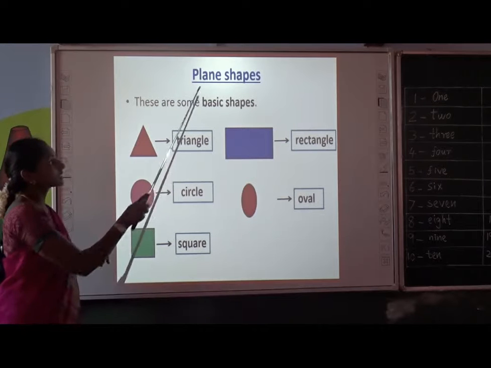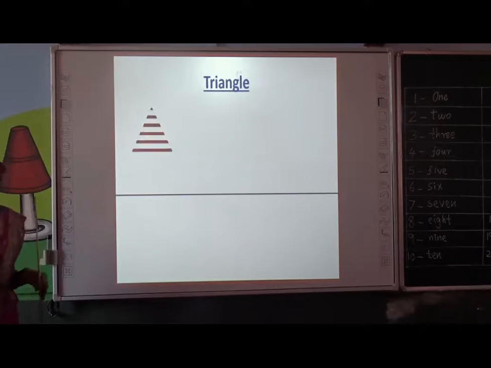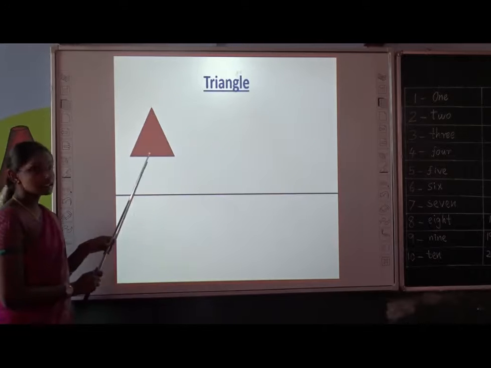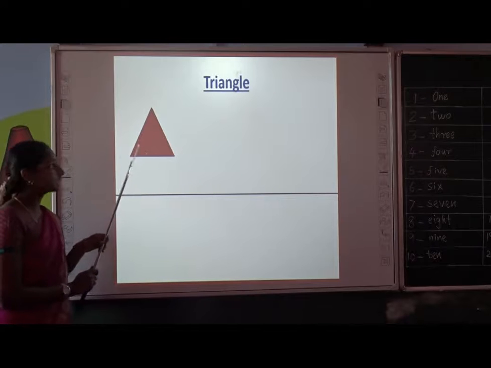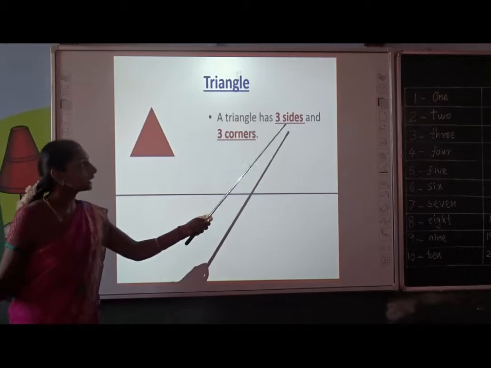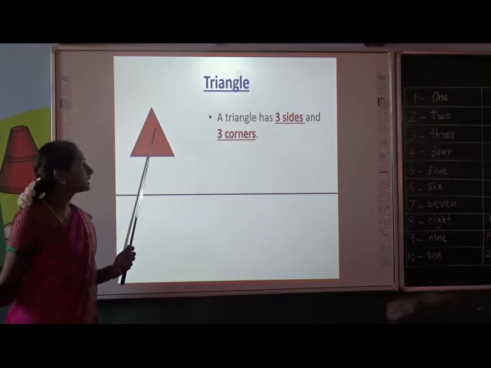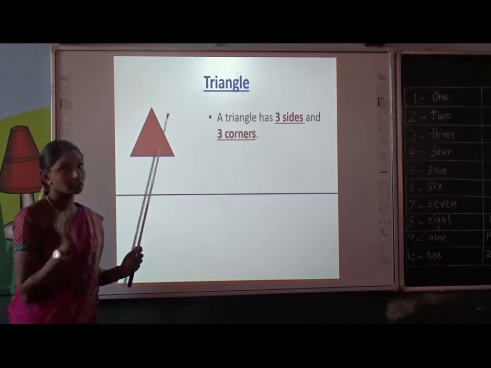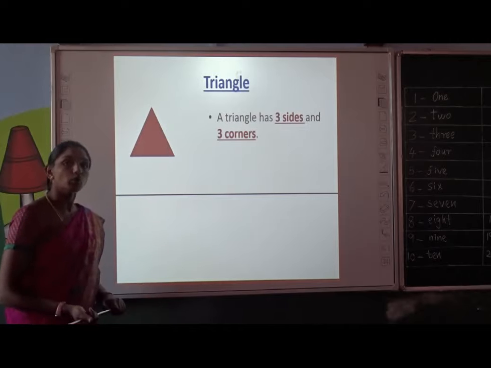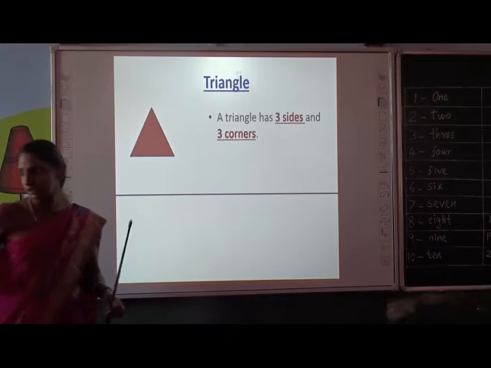Let us learn these plane shapes in detail. See here, what is it? Can you name this? This is a triangle. A triangle has 3 sides and 3 corners. Children, do you know what is called side and what is called corner? No problem. Let me tell.